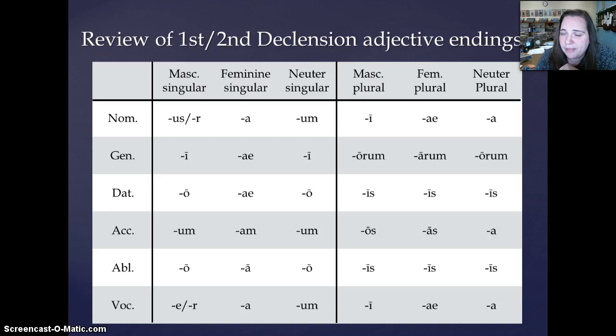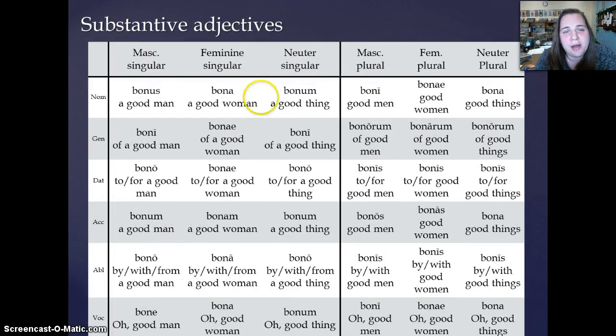Okay, you ready? All right. Once you have written down these endings, we can go through a review of how we're going to translate all of these substantive adjectives, okay? So what you see here is a chart that I made that gives you the masculine singular, feminine singular, neuter singular, masculine plural, feminine plural, neuter plural for all of the cases.